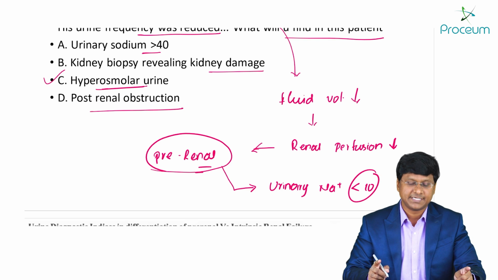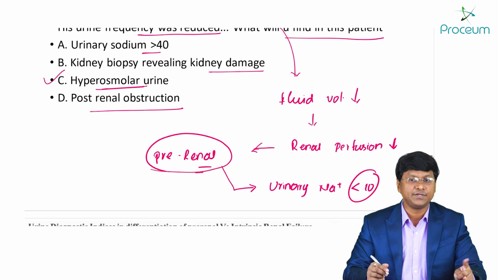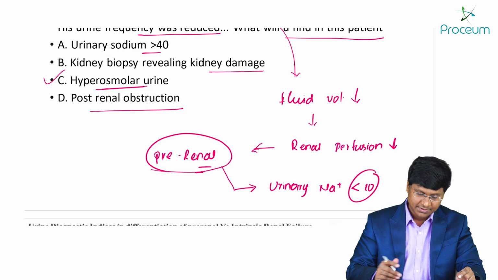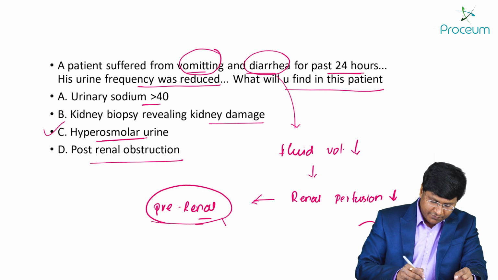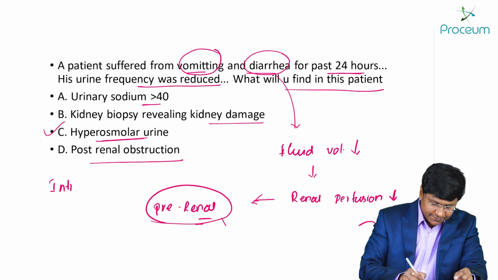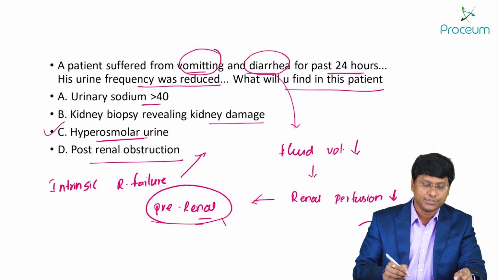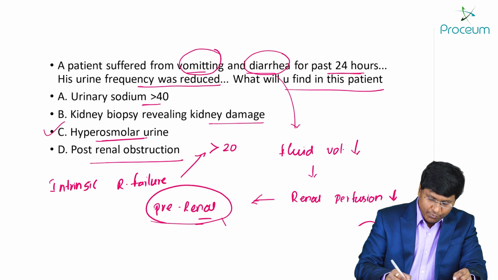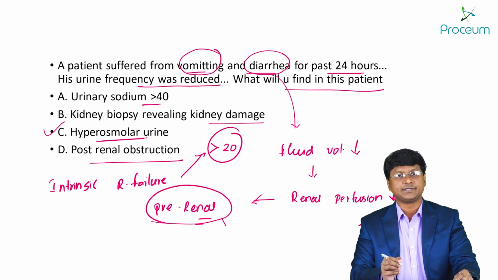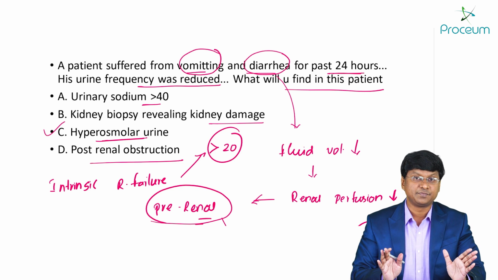So please remember that. In pre-renal type of acute renal failure, the urinary sodium will be less than 10. Whereas, in case of intrinsic renal failure, the urinary sodium will be more than 20 milliequivalents per liter. Okay, so this is a very, very important point.